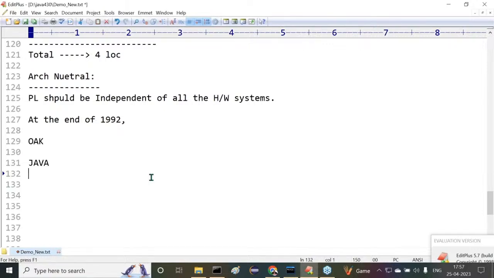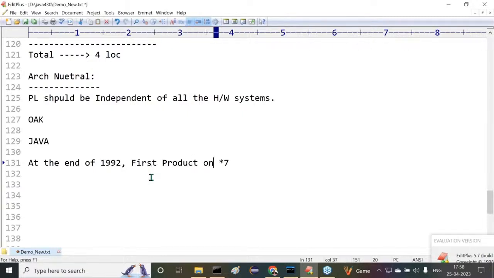The name was given. After giving this particular name to this programming language, at the end of 1992, they prepared the first product on the basis of Java. The name of that first product is Star 7. Understand it clearly. The very first product on Java is Star 7. It is a remote controller.